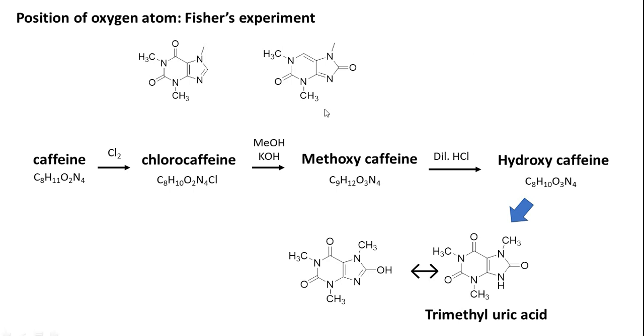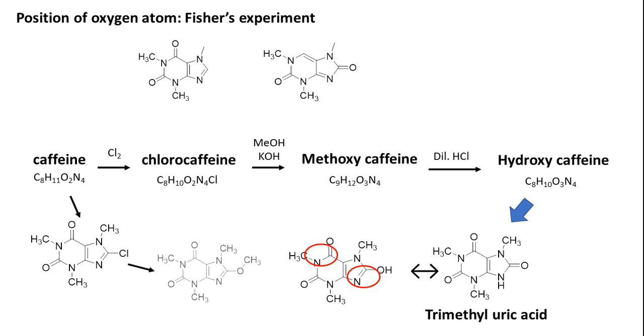So that's the reason why scientists confirmed that this is the placement for double bond O. And this observation also is confirmed by this type of explanation. From caffeine, over here chlorination happens, and then this is replaced by an OCH3 group.